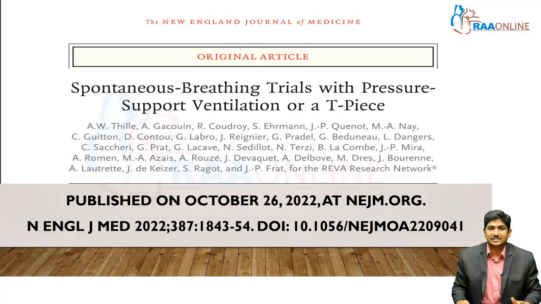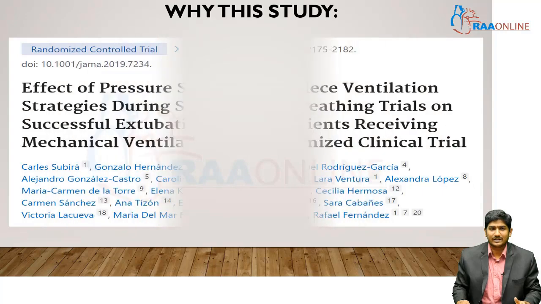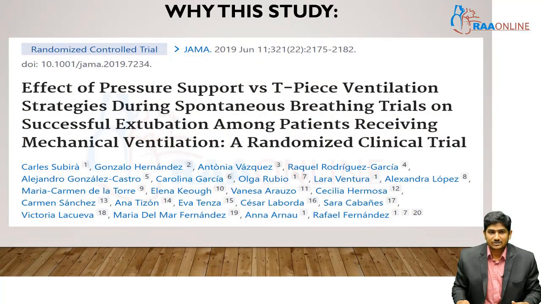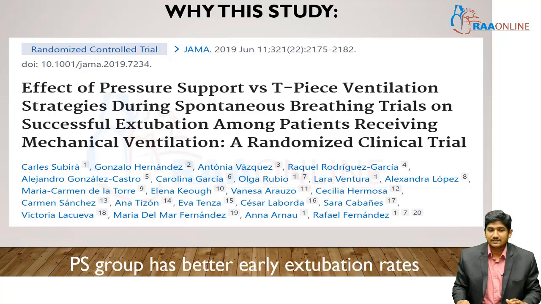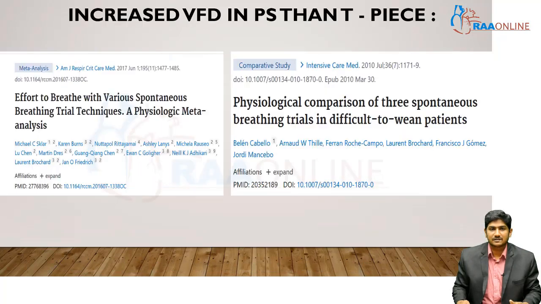Okay, so which is going to be better? Is pressure support ventilation better or a T-Piece type of ventilation better to check whether the patient's SBT is successful? So why this study? Previously, in 2019, there was one study named the effect of pressure support versus T-Piece ventilation strategies during SBT on successful extubation. And this study said the pressure support group has better early extubation rates.